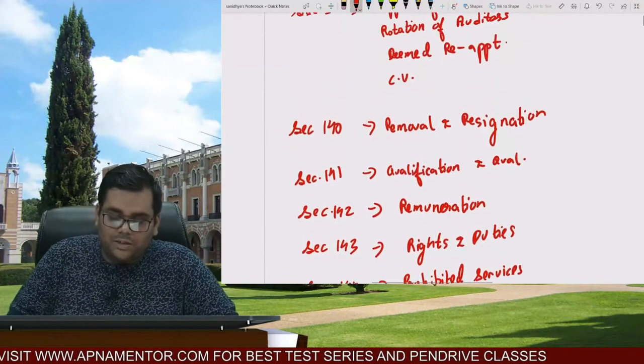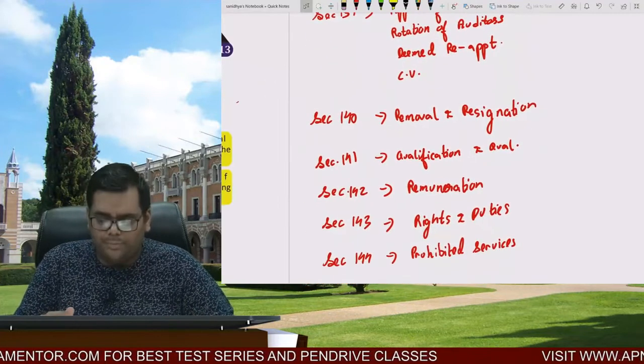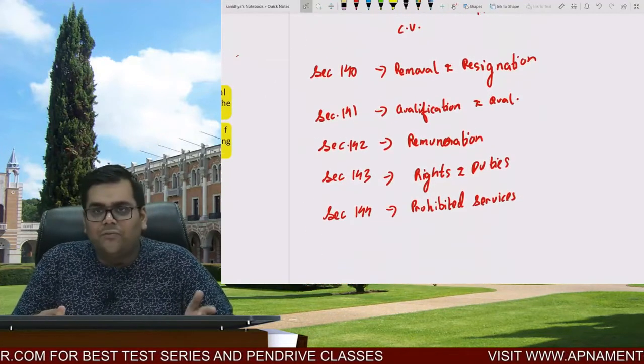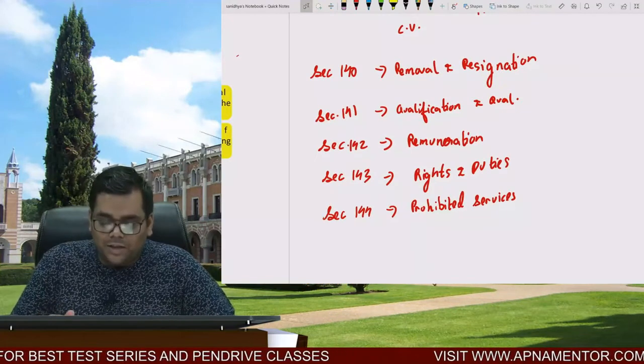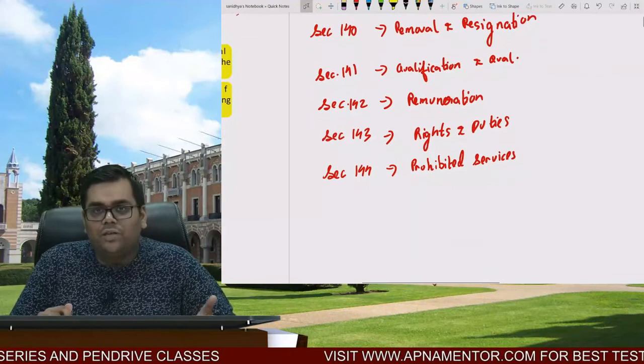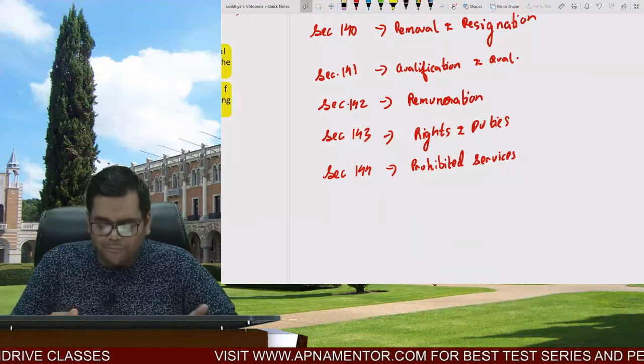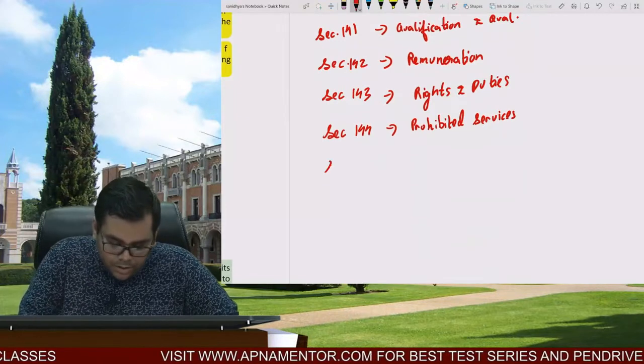So section 139 we have appointment of auditors, rotation of auditors, deemed reappointment, casual vacancy. Section 140 we have removal and resignation. 141 we have qualification, disqualification of auditors. Section 142 we have remuneration. 143 we have rights and duties. 144 we have prohibited services, right?